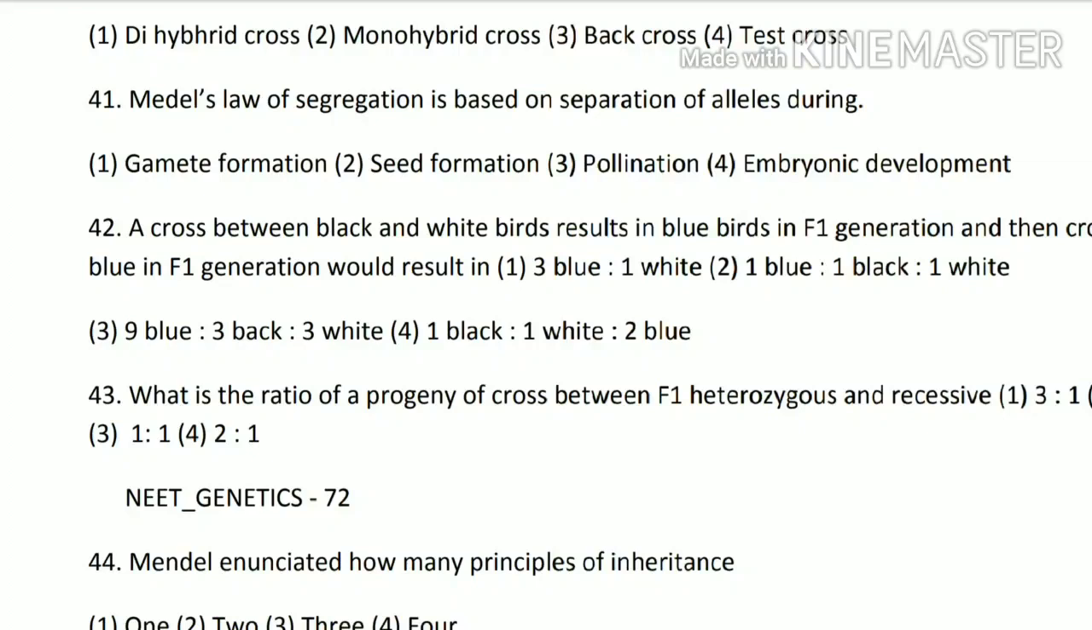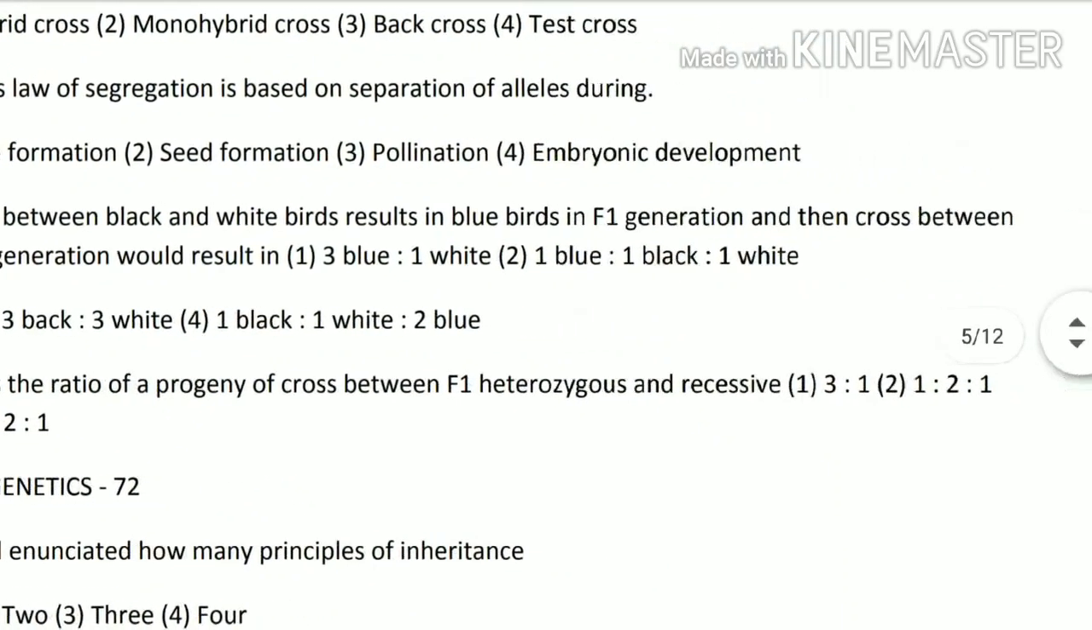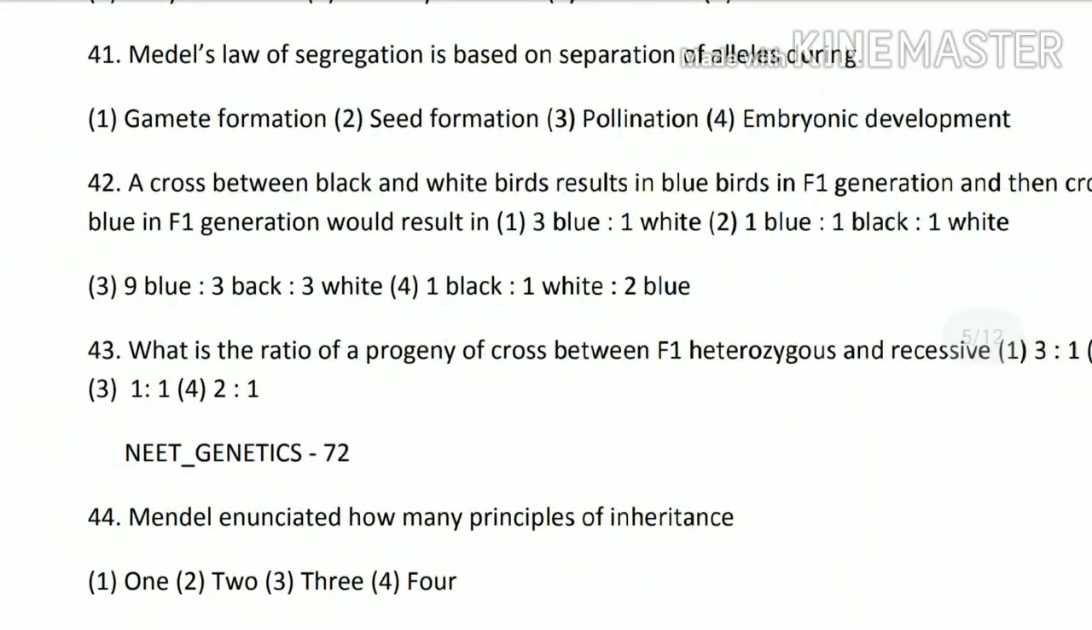Next 42 question. A cross between black and white birds results in blue birds in F1 generation, and then a cross between blue in F1 generation would result in 3 blue, 1 white, 1 blue, 1 black, 1 white, 9 blue, 3 black, 3 white, or 1 black, 1 white, 2 blue. So this again you will get to know after solving this cross. After solving this cross, the option number 4 will be the answer. That says 1 black, 1 white, and 2 blue.